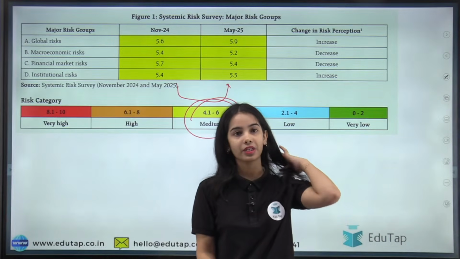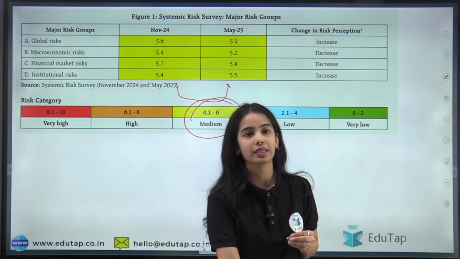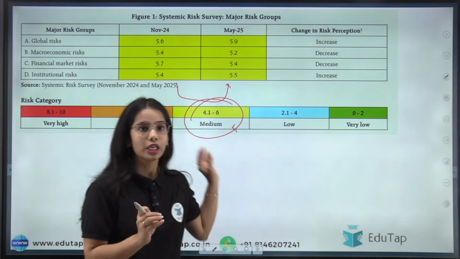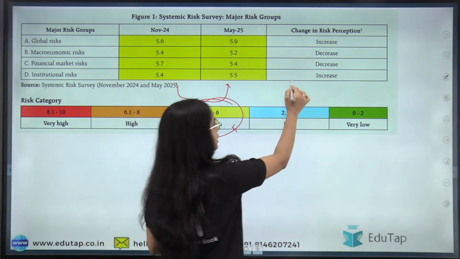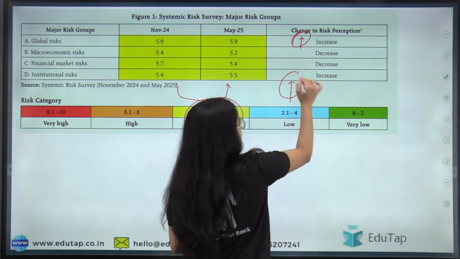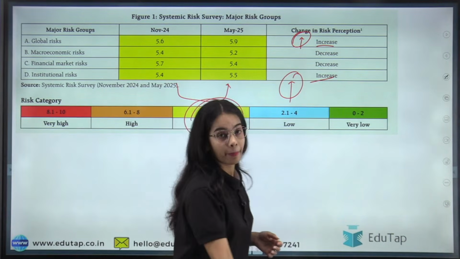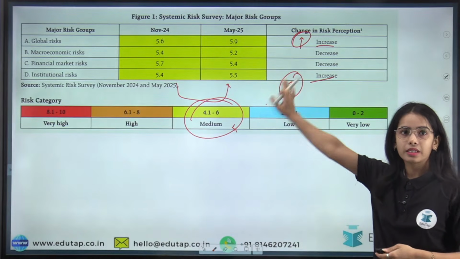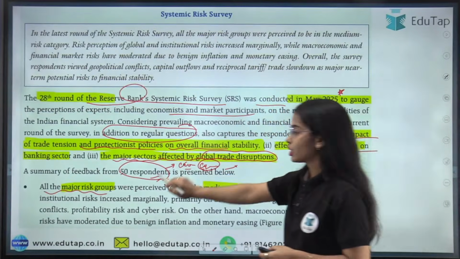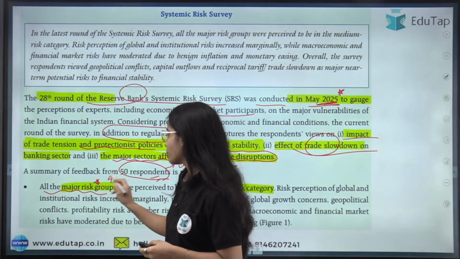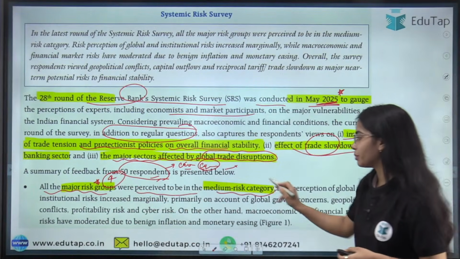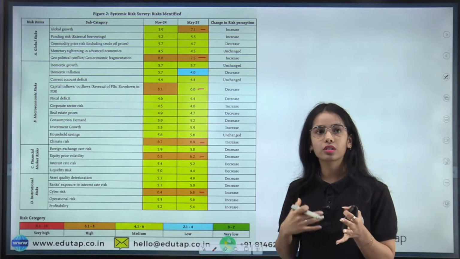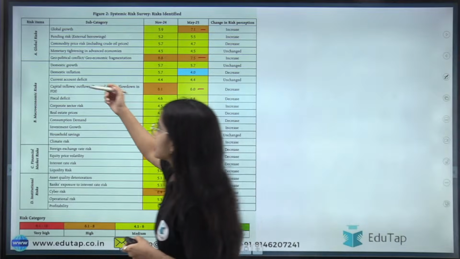Okay, as per the survey there is medium risk in these 4 risk groups, but the risk has increased in the global risk category and the institutional risk category. There is an increase in the risk in these 2 categories. But still the risk in the 4 categories is under the medium. So all 4 major risk groups were perceived to be in the medium risk category. Okay, now coming to the indicators of global risk.